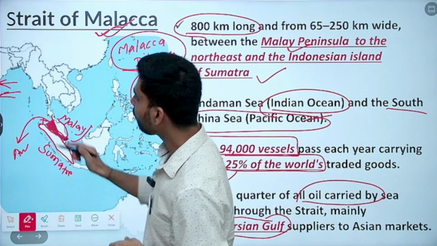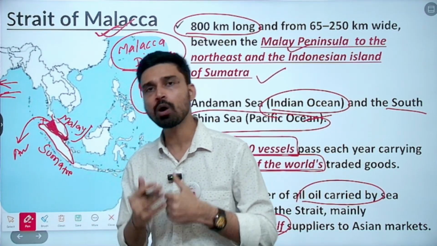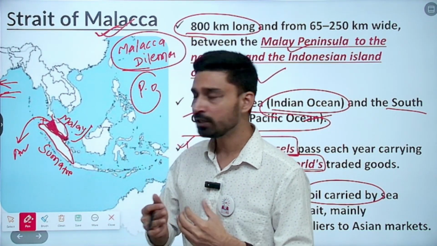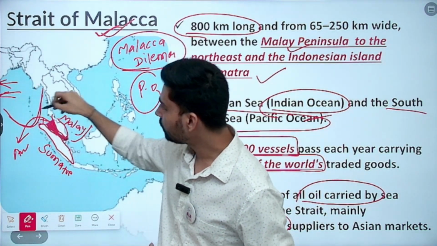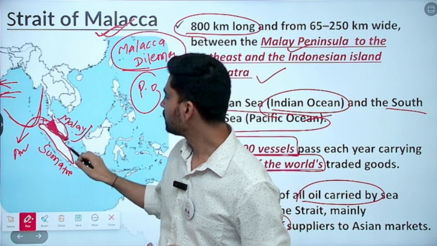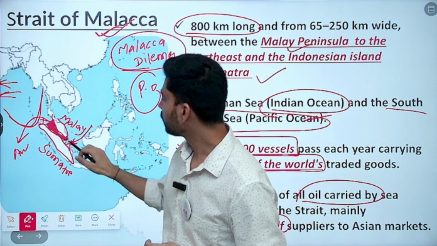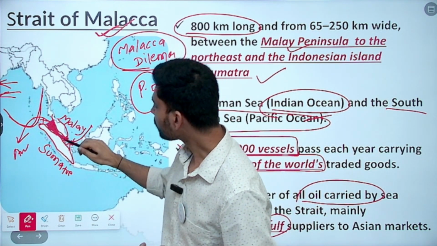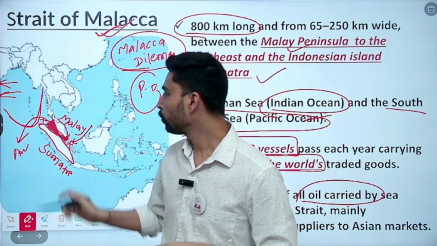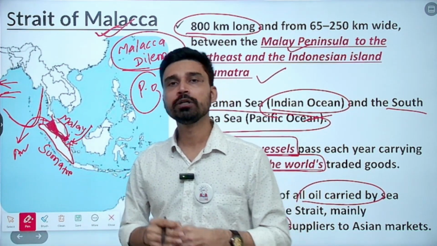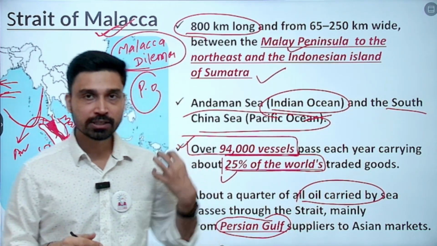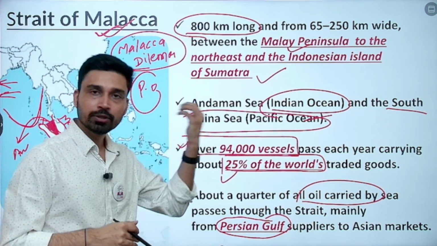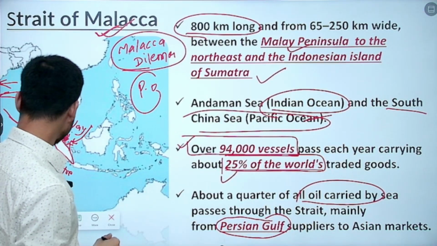But in an adverse situation, if suppose a war-like situation erupts in the future between India and China, because the Indian Navy has dominance in this southern part of the Bay of Bengal and Indian Ocean, there is a possibility that the Indian Navy can block the Strait of Malacca. So any blockage of the Strait of Malacca would significantly hamper the economic interest of China, and China is strongly dependent on Malacca. That is what in geopolitics is referred to as the Malacca dilemma.